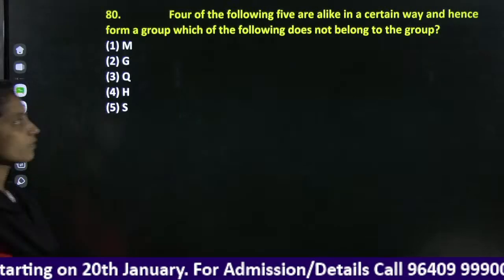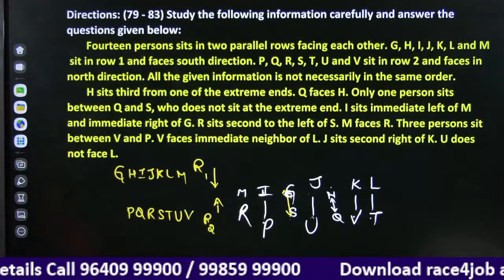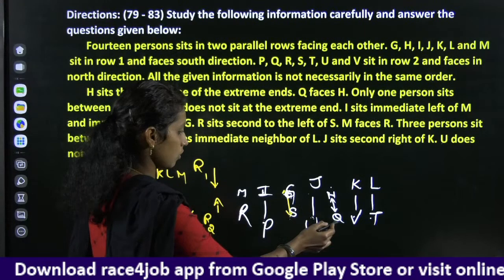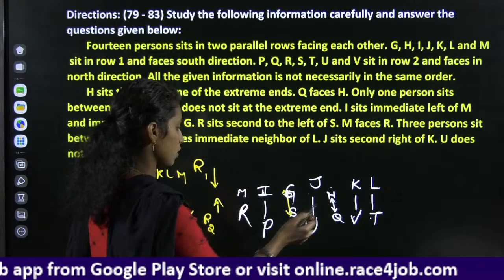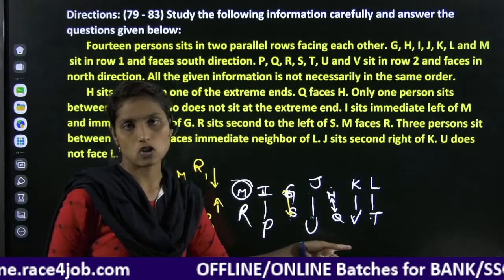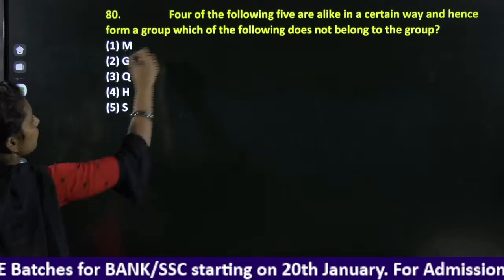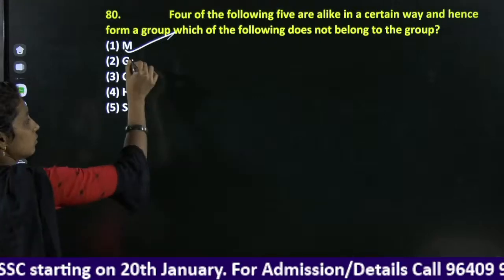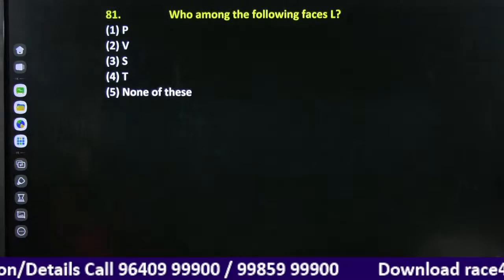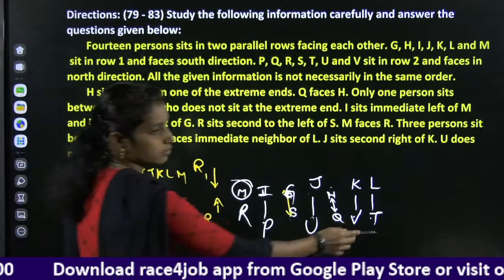Next. Four of the following five are alike in a certain way. Here it is M, G, Q, H, S. G and S are opposite, H and Q are opposite, and M is not in an opposite position. These two are opposite, these two are opposite. Next. Who among the following faces L? L is facing towards T.